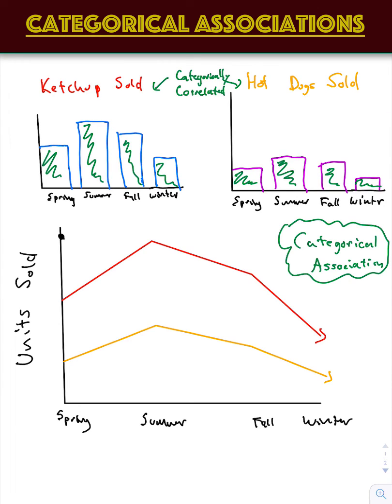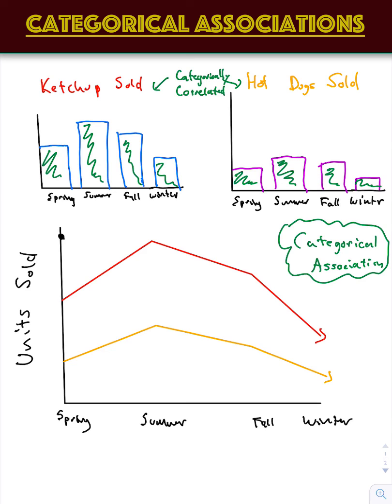And you can tell that the red line indicating ketchup compared to the orange line indicating hot dogs, that the amount of hot dogs and ketchup sold follows a very similar pattern, that in the spring to summer it increases, from summer to fall it decreases slightly, and then from fall to winter it decreases again. Therefore, these are categorically correlated.